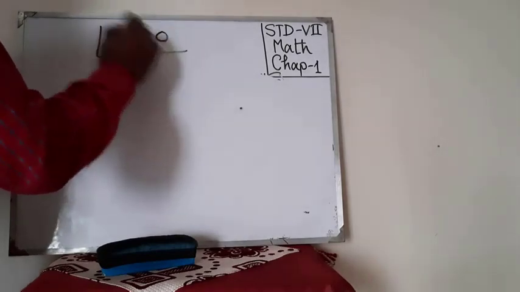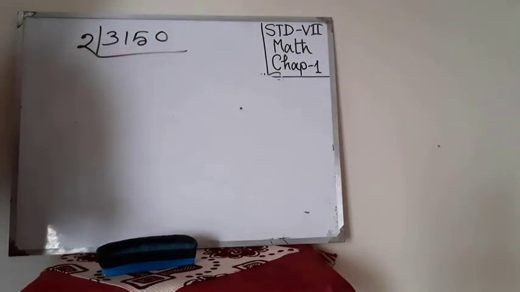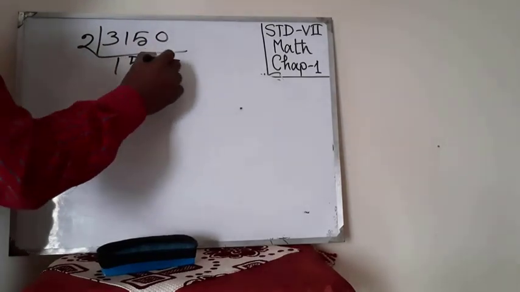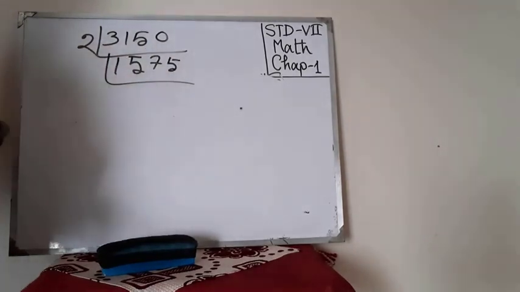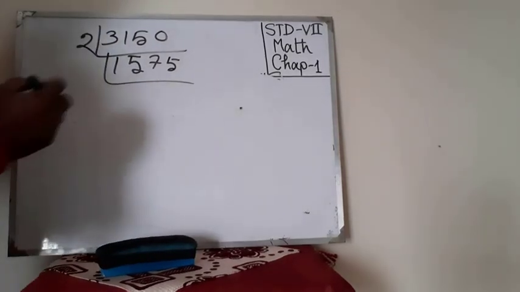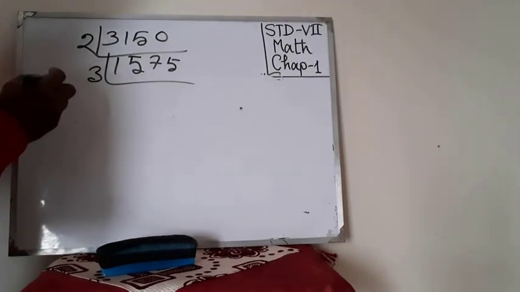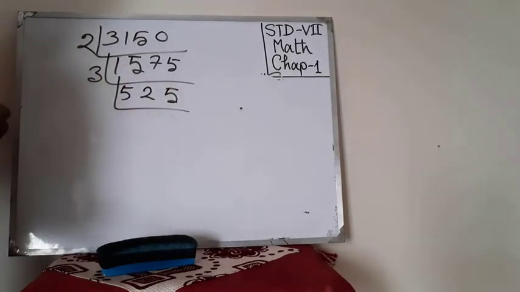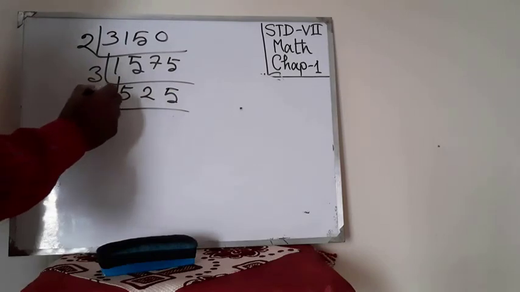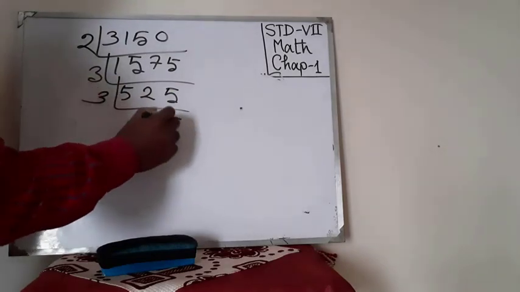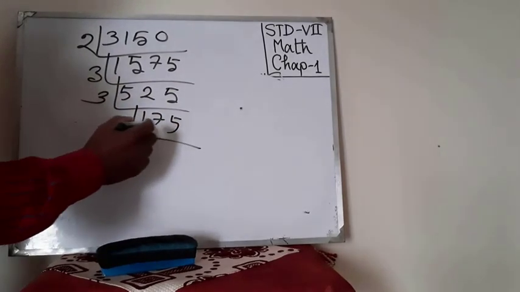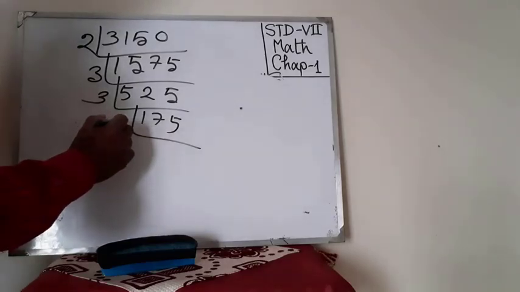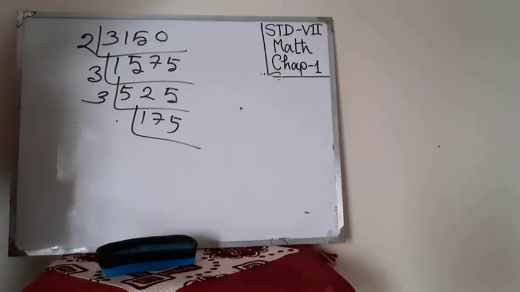Suppose 3150. This is an even number. You will divide by 2. Then you will get 1575. This 5 is an odd number, so you will consider 3. Then 525. You will consider 3 again. Then 175.